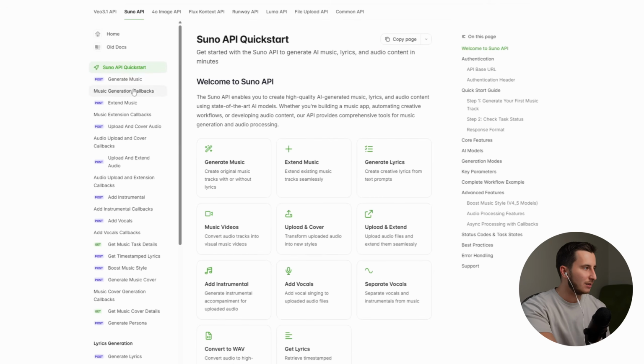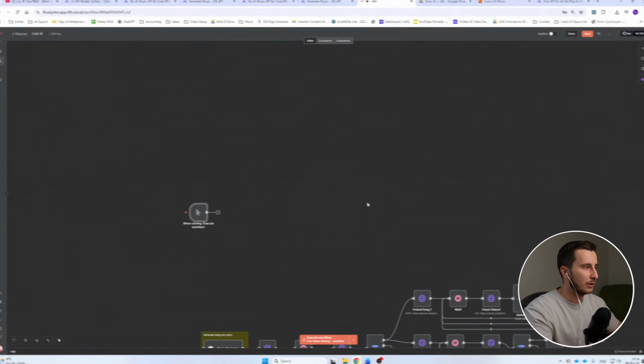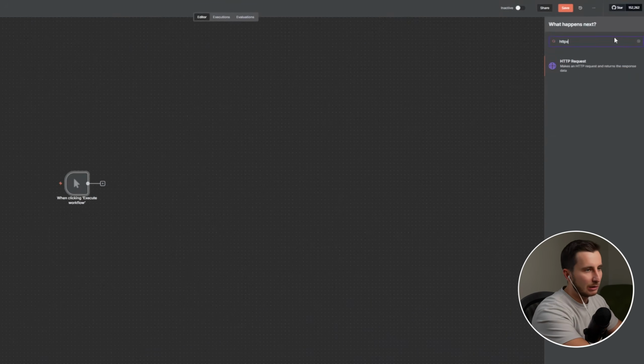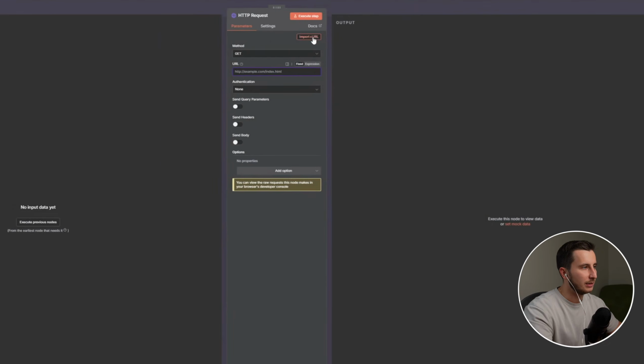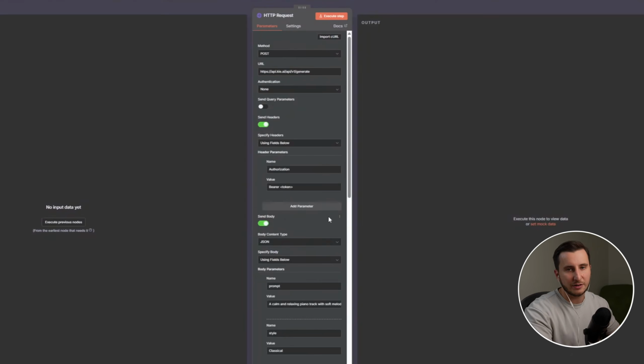And here we've got a quick start, and basically you can do different things here. You can generate music, extend, generate lyrics, and many other things. What we're interested in now is basically generating the music. So in order to generate the music, we'll be using the curl request, which is right in here. So we're going to copy paste that, and now I'm going to get back to my n8n scenario. And here I will need to add the HTTP request. And instead of setting up the settings myself, I'm going to just import the curl sample, and it's going to take all the information and fill this in for me.